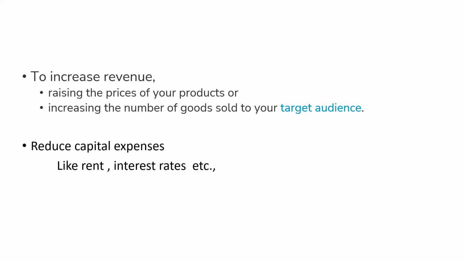Another instance of reducing capital expenditure is to negotiate a lower cost for the space you rent for your business purposes. And another example is that reaching economies of scale can empower the company to improve the marginal productivity.